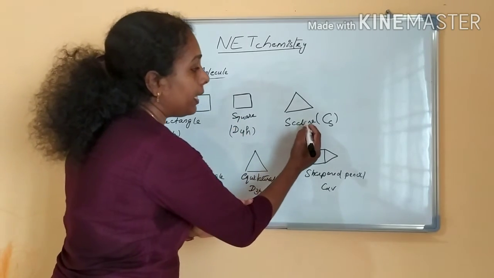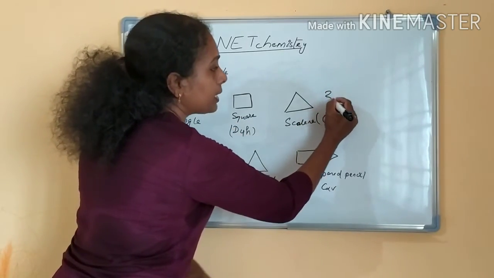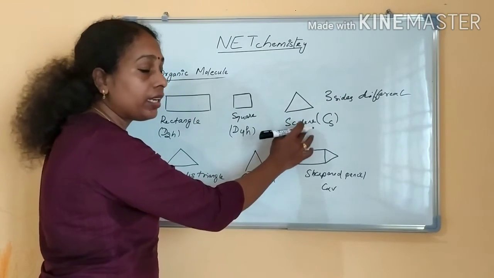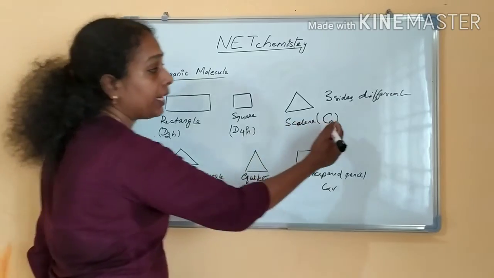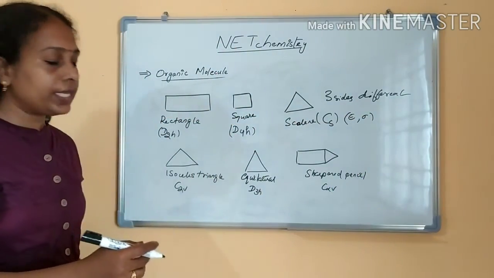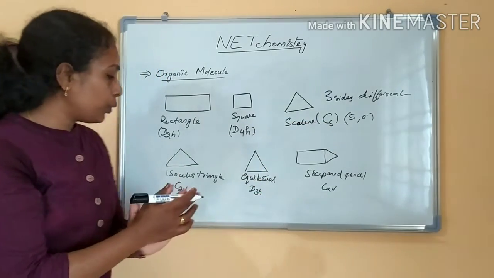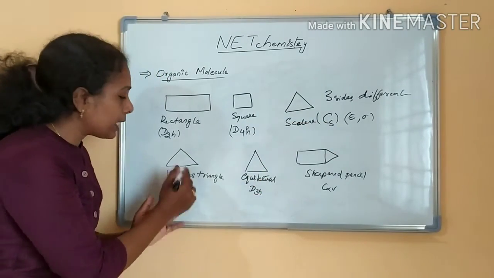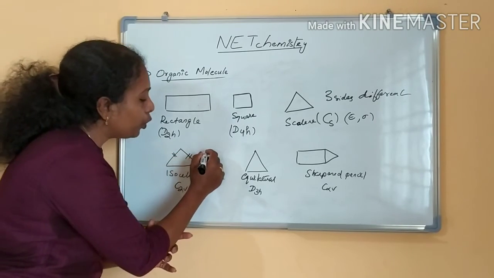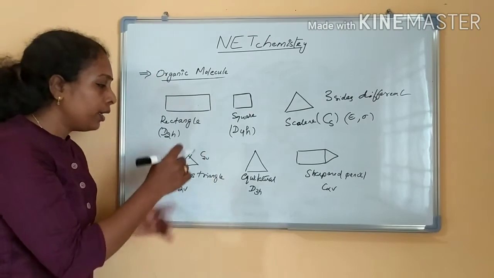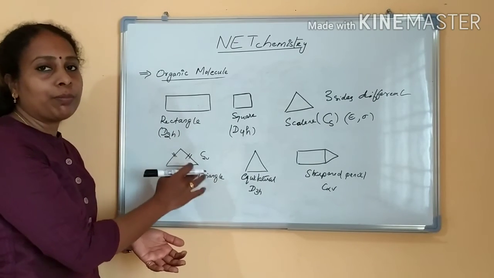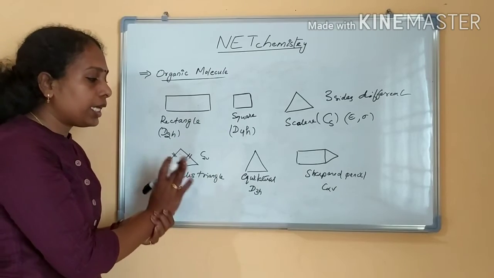If it is a scalene triangle, scalene means 3 sides are different, right? 3 sides are different, then it will be a scalene triangle. The point group of a scalene triangle is CS, only E and sigma will be there, symmetry operations, okay. If it is an isosceles triangle, meaning 2 sides are equal, then the point group, you know, will be C2V, right? If you take a water molecule or anything, you will find the same 2 sides are same, that is what an isosceles triangle is.